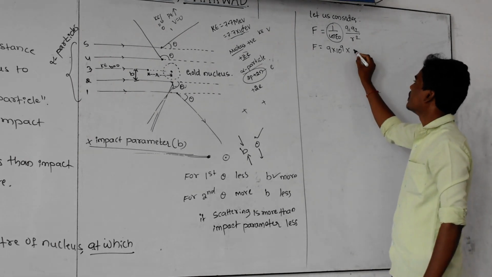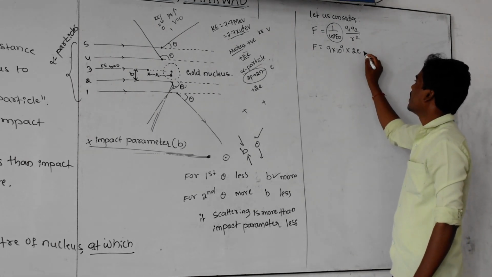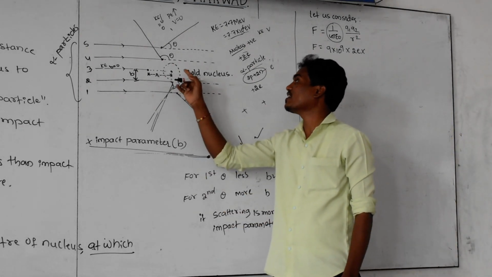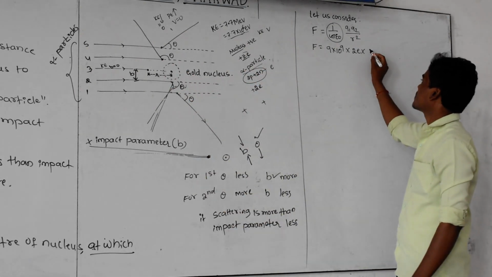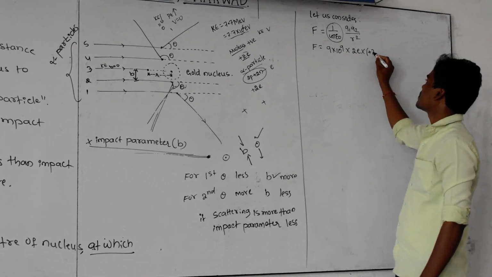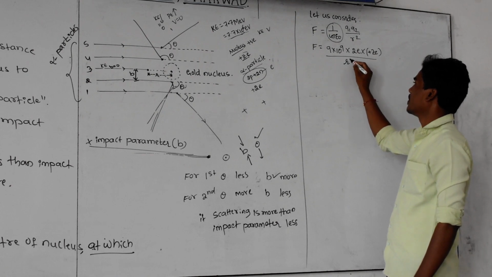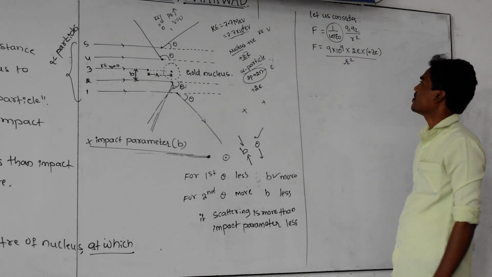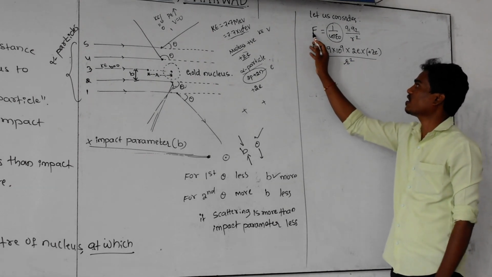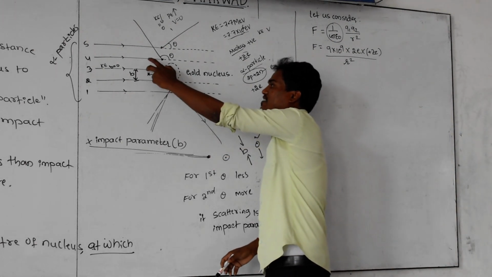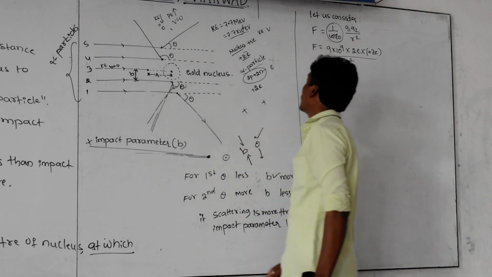That is 2 into e. Next, Q2 is the second particle, the gold nucleus, with charge plus Z into e, divided by R square. By using this relation you can find the electrostatic force of repulsion between the first and second particles, but the R value I don't know here.